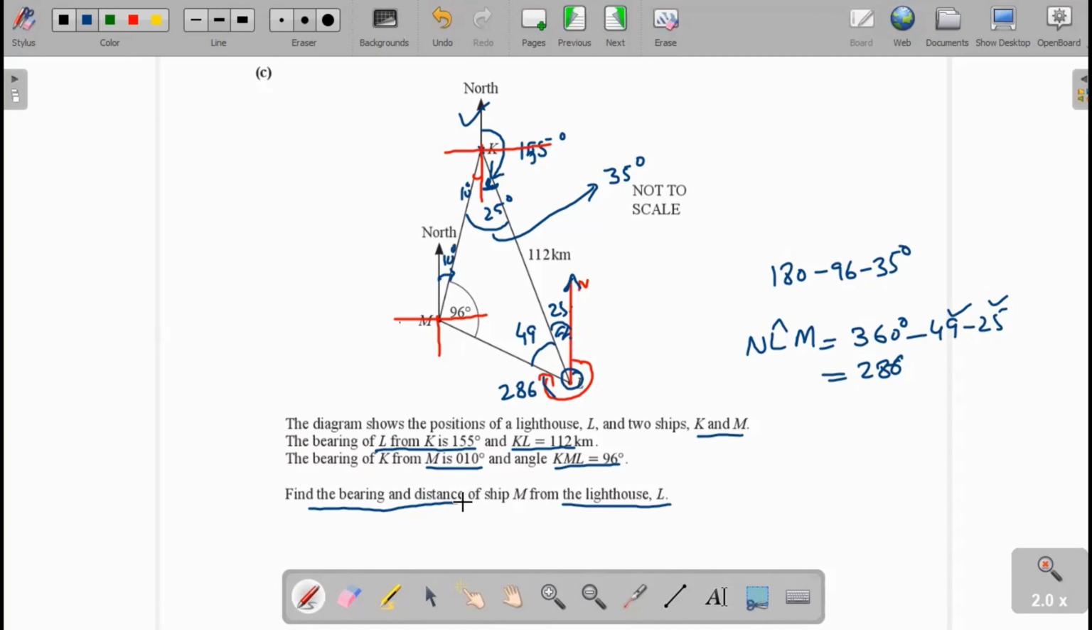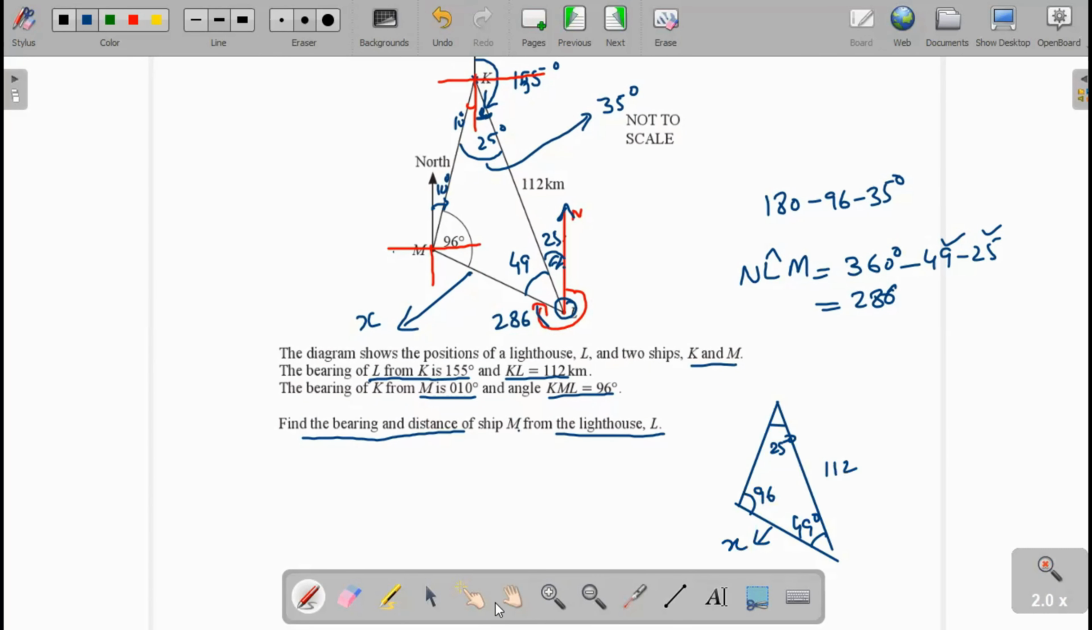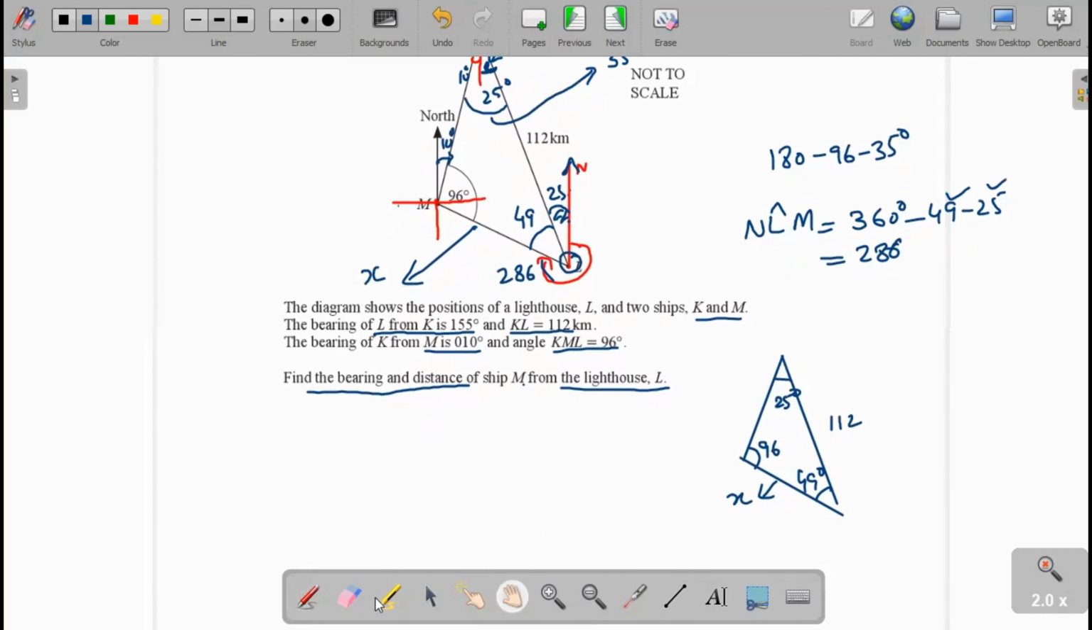We have to find the distance of ship M from the lighthouse. This is the distance we have to find. Now we suppose that it is x distance. Here we make a triangle again. When two angles and two sides are related, we use the sine rule.